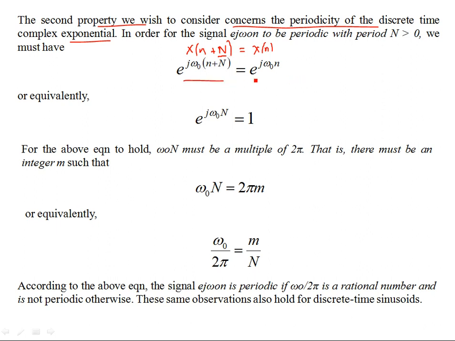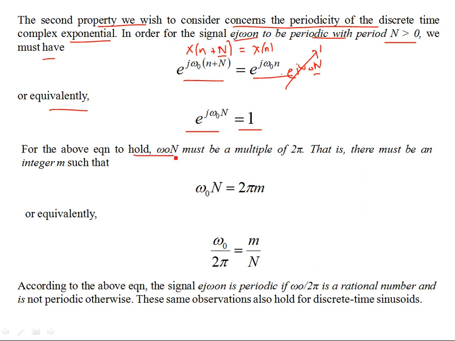Now for a complex exponential, if it is periodic, then e^(j omega naught N) should be equal to 1, because you can bifurcate this into two exponentials. So e^(j omega naught (n+N)) should be equal to e^(j omega naught n) times e^(j omega naught N), and if e^(j omega naught N) is equal to 1, then you can say that your discrete time complex exponential is periodic. So for the signal to be periodic with a positive integer period N, you must have this condition.